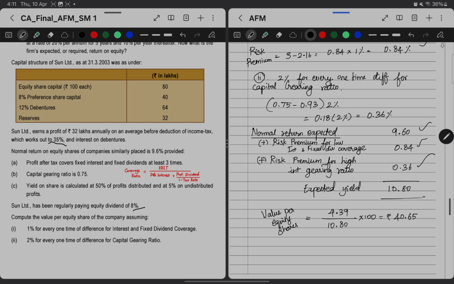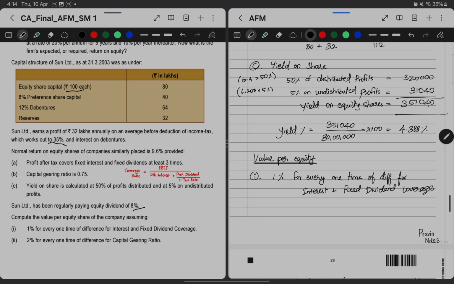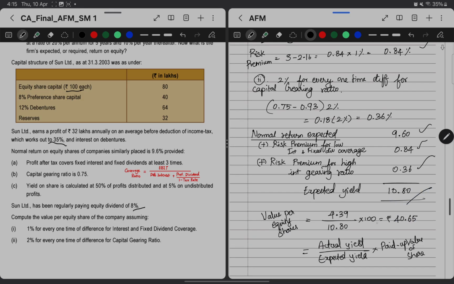So the value per equity share will be nothing but actual yield divided by expected yield multiplied by paid up value of share. So in our case, paid up value of share is 100. So 100, and the actual yield which we got is 4.388. So we can take 4.39, and the expected yield which we calculated is 10.8,